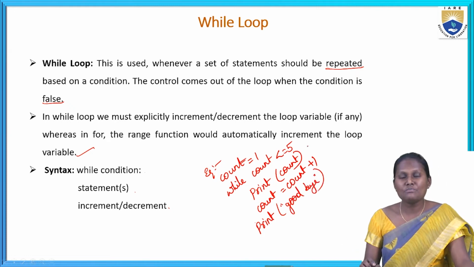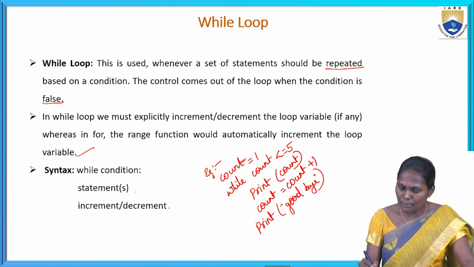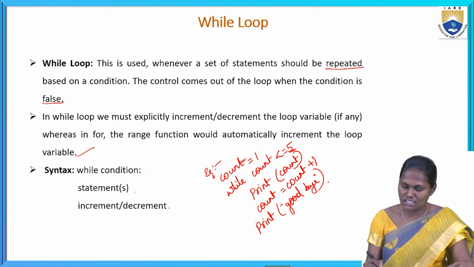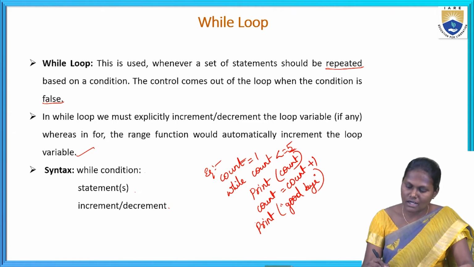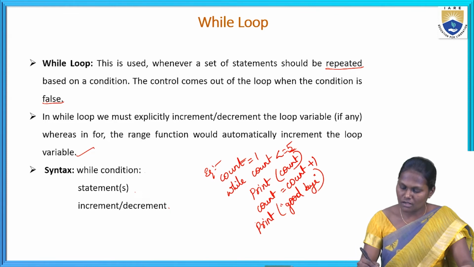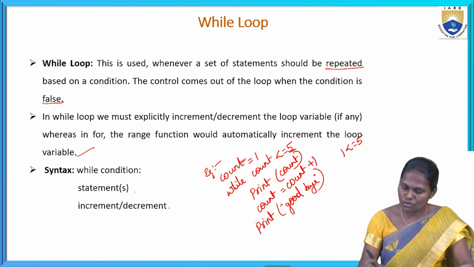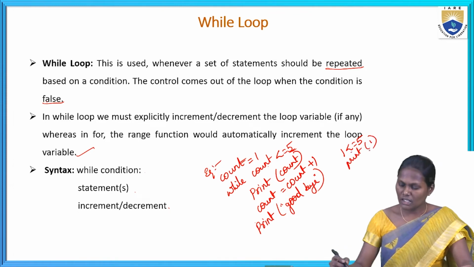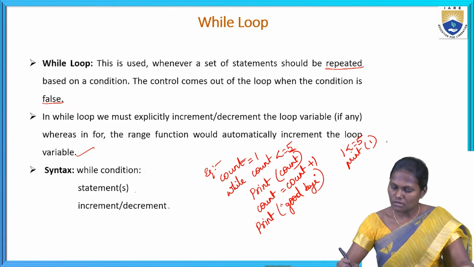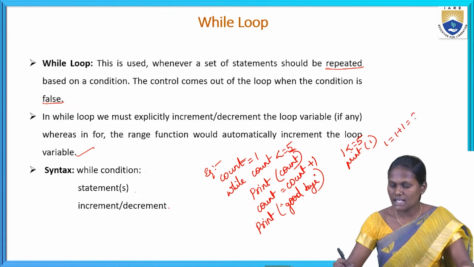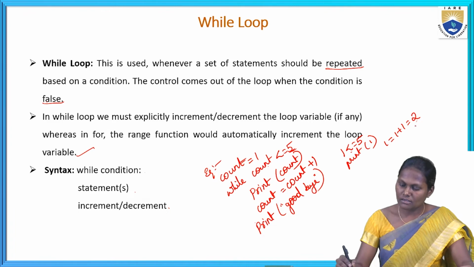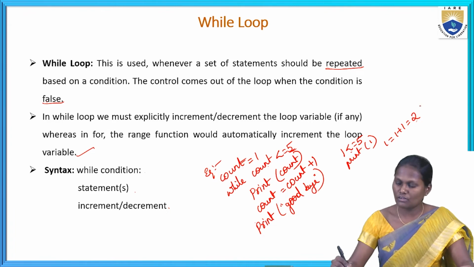So how many times am I repeating my loop? Here I am going to repeat it 5 times. How does the instruction repeat 5 times? Here I had taken count equal to 1, which is less than or equal to 5. So it prints 1. Next, count equals 1 plus 1, and the answer is 2. Again the loop repeats with the count value.